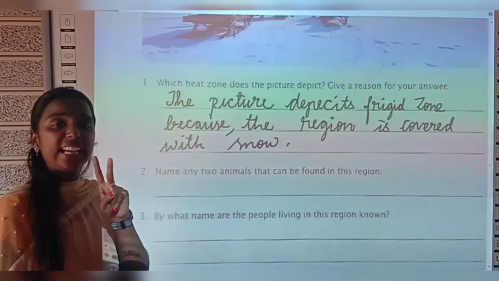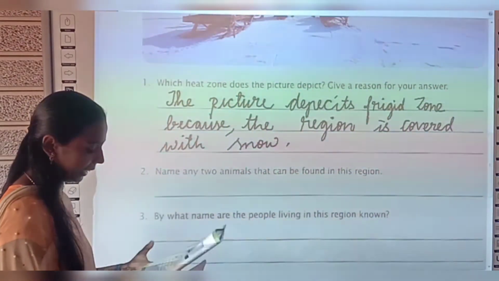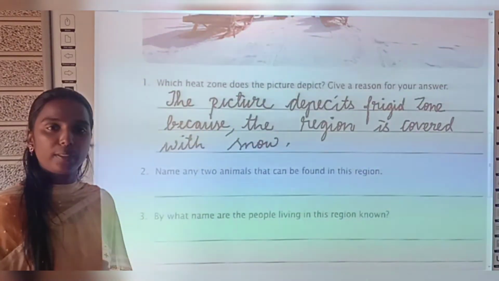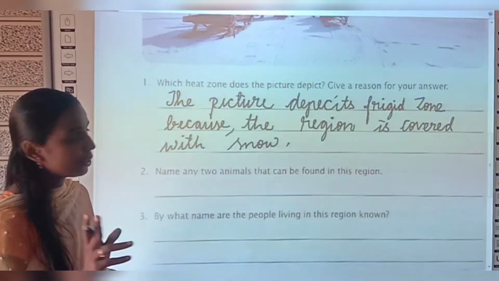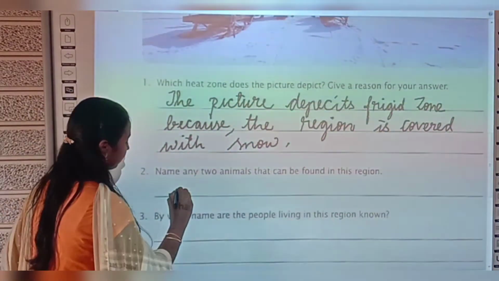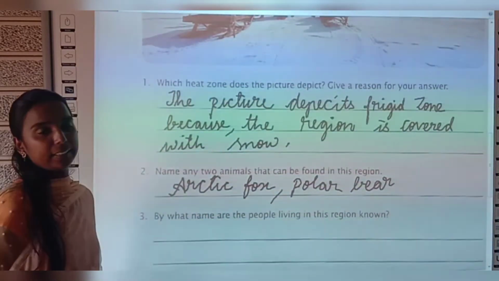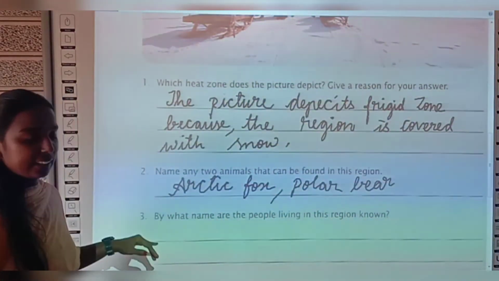So, here you have to write any two animals, okay? You can write your own answer. I am giving here Arctic fox and polar bear, okay? You can write any two animals that belong to this frigid zone. Yes, done. Now see the third question.